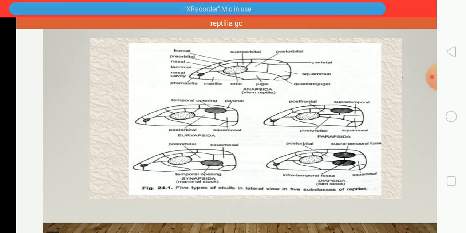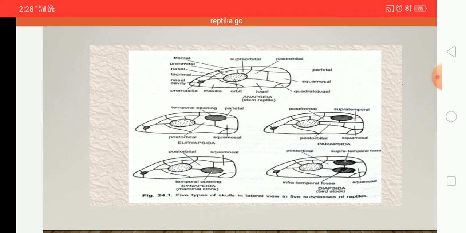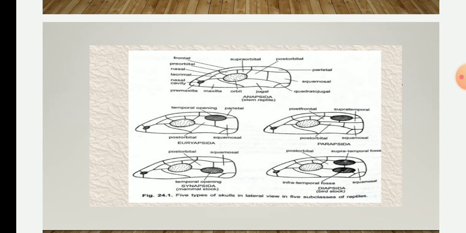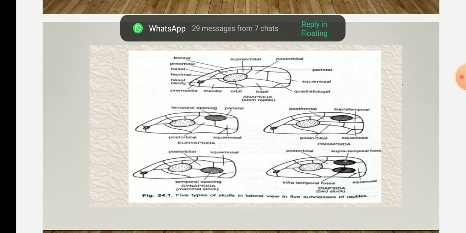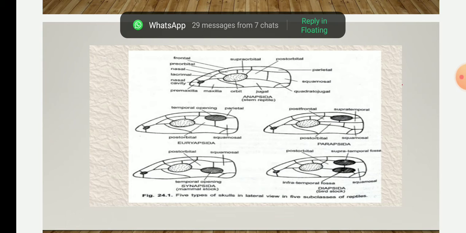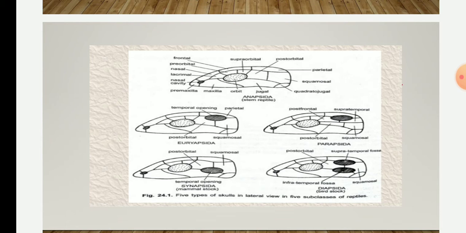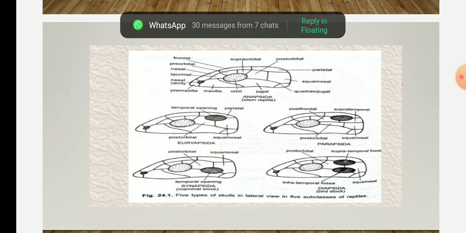For better understanding, just look at this: the temporal fossa, or these empty spaces, is a depression on the temporal region and one of the largest landmarks of the skull.